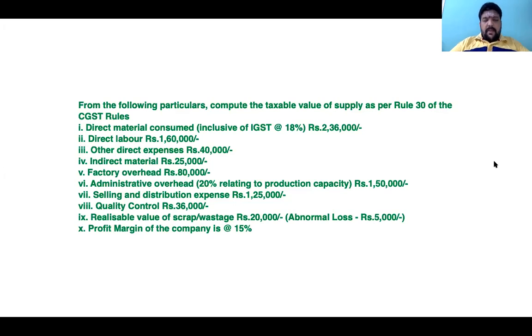Now, how are we going to determine the value of supply as per Rule 30? This is a very clear test, a straightforward rule problem. As far as Rule 30 is concerned, it's going to be COP plus 10 percent. With these numbers, what references and notes are we going to make to arrive at the value of supply? You can proceed with this and quickly come up with the cost of production plus the deemed margin, or in other words, the value of supply as per Rule 30.